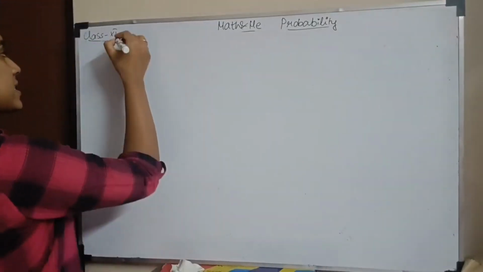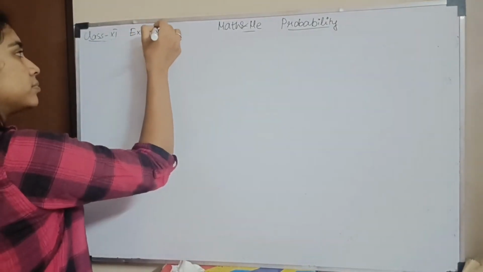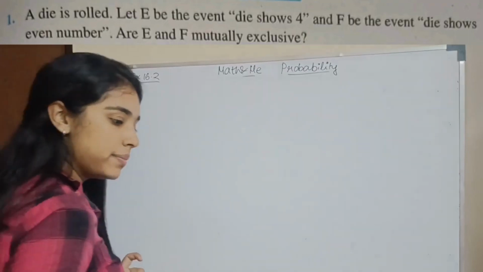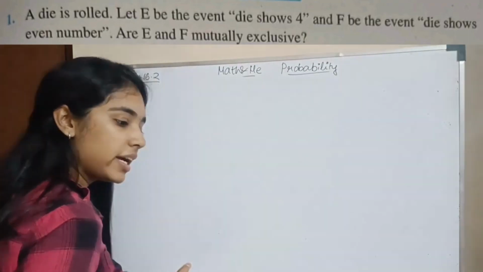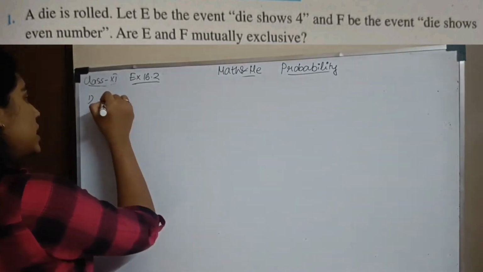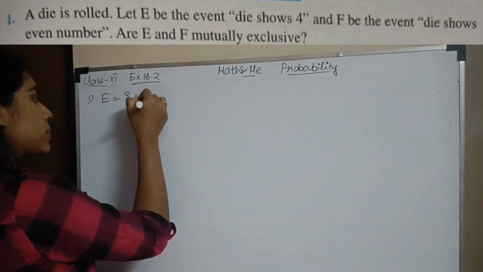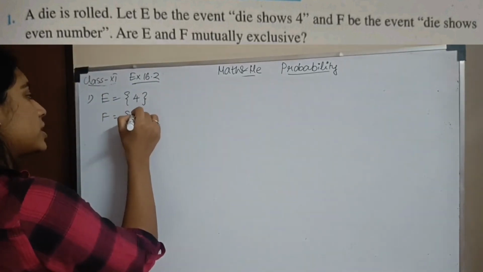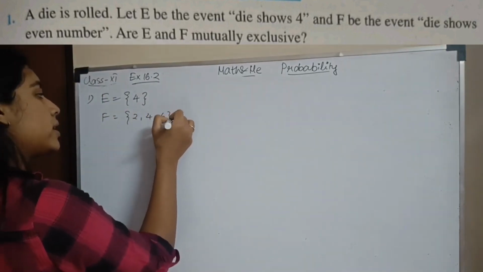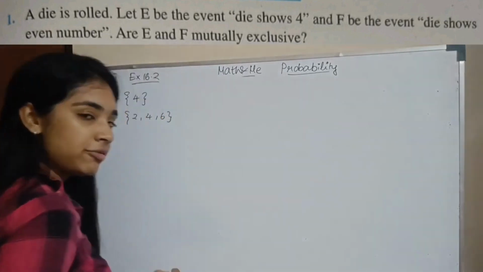Moving on to exercise 16.2. Question number 1. A die is rolled. Let E be the event that the die shows 4, and F be the event that the die shows an even number. So the even numbers are 2, 4 and 6. Are E and F mutually exclusive?